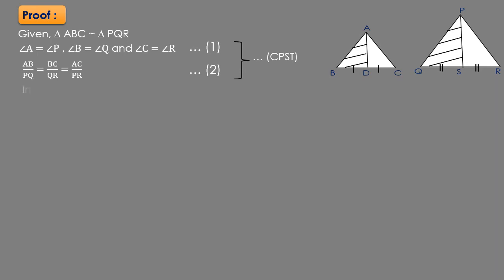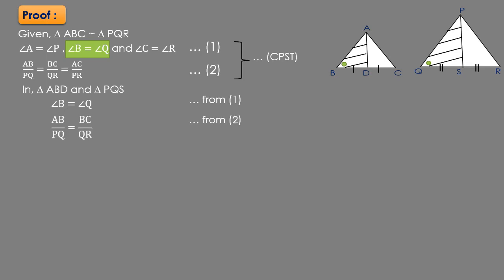So let us consider triangle ABD and triangle PQS. In triangle ABD and triangle PQS, we already have angle B equal to angle Q. This we can write from equation number 1. And we will take AB upon PQ is equal to BC upon QR from equation number 2.